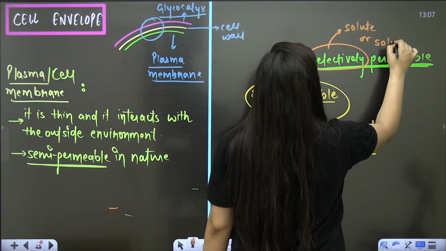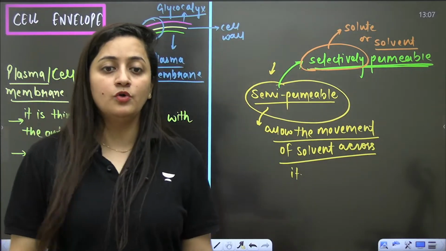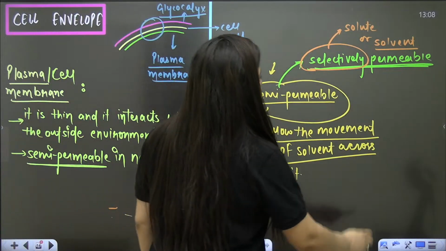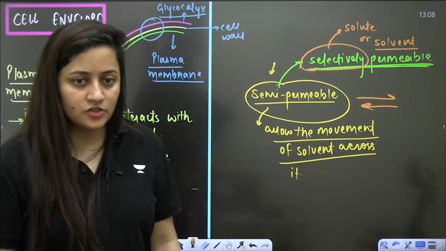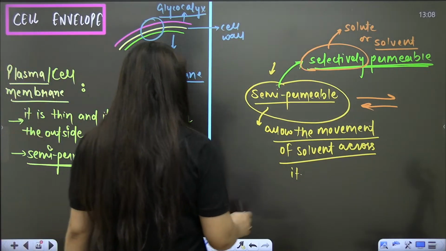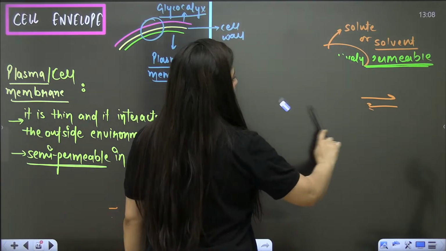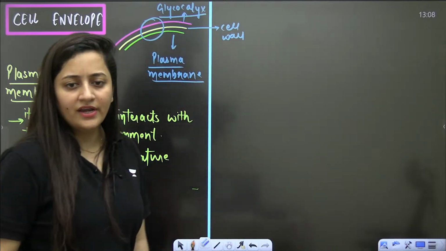Here I am not specifying solvent only. As per the need, the solute or solvent can cross the plasma membrane. Are you getting my point?